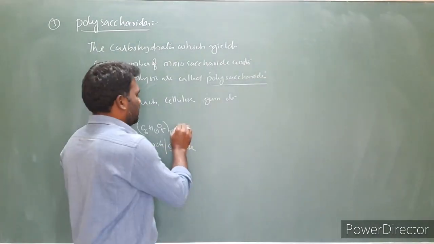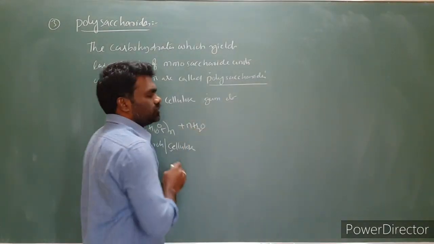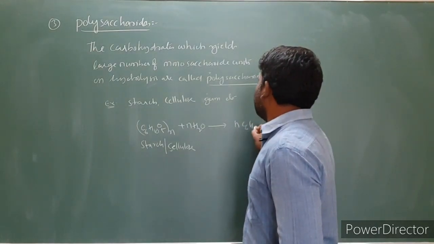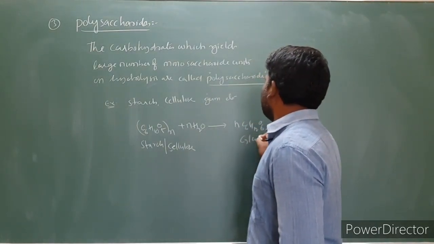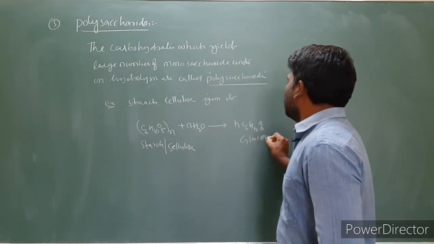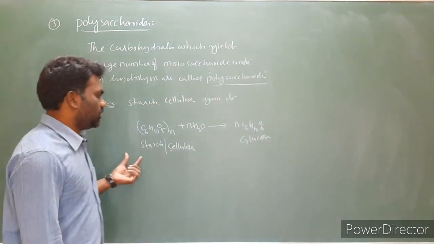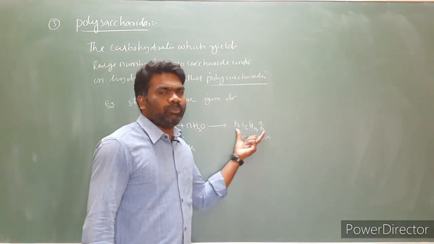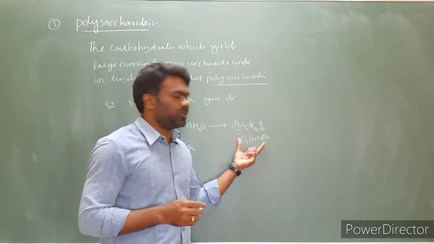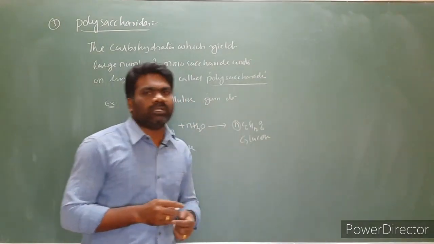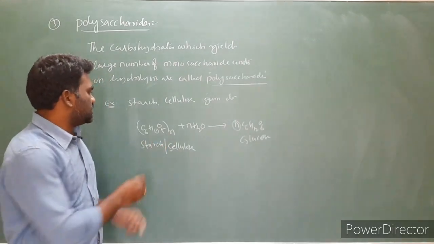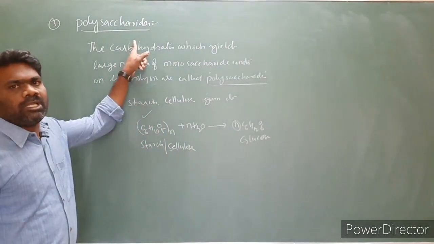Starch or cellulose, upon hydrolysis with nH2O, the product is nC6H12O6. The product is glucose. So upon hydrolysis of starch or cellulose, a large number of monosaccharide units, many, I mentioned as n, are formed. So many glucose molecules are formed upon hydrolysis of starch and cellulose. So starch and cellulose are examples of polysaccharides.